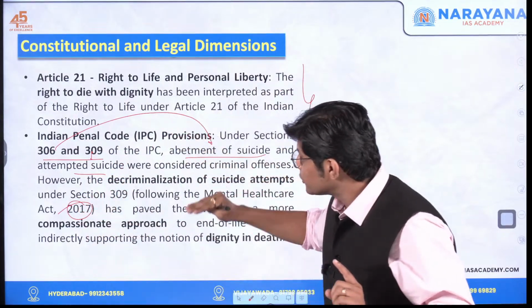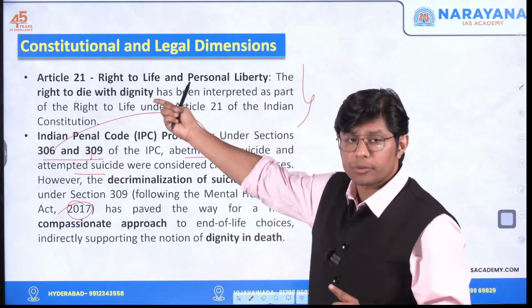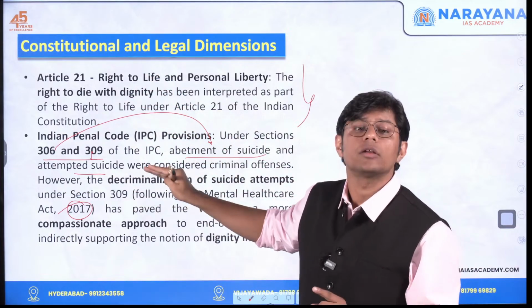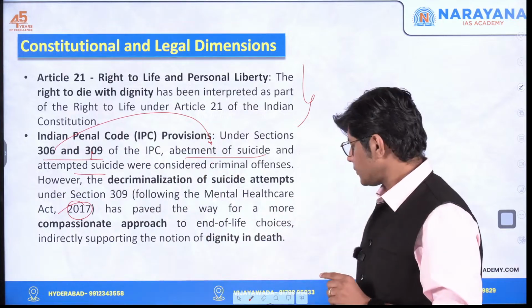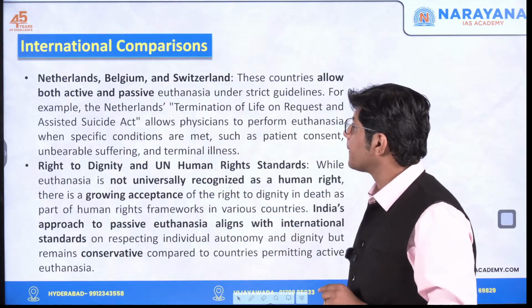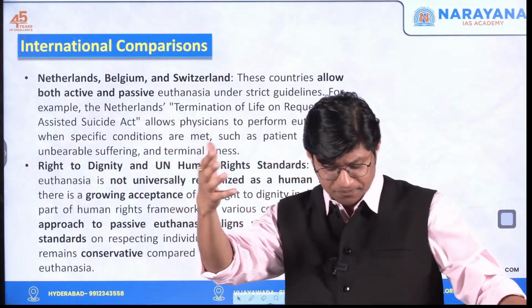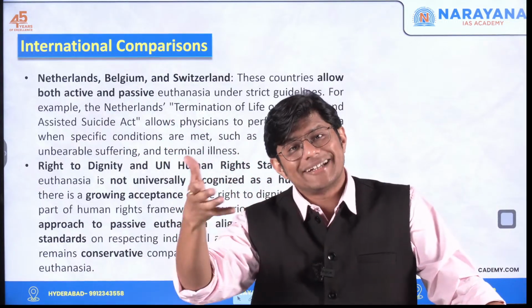I hope you understood the difference between the constitutional provision, Article 21, and the legal provision, or the legal dimension. Now here it is important to understand which countries follow this trend of euthanasia.